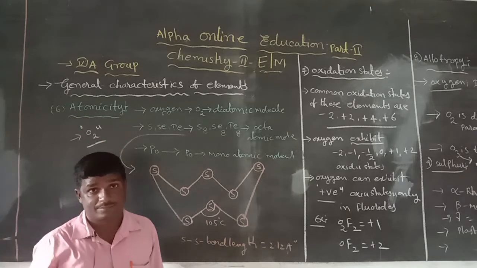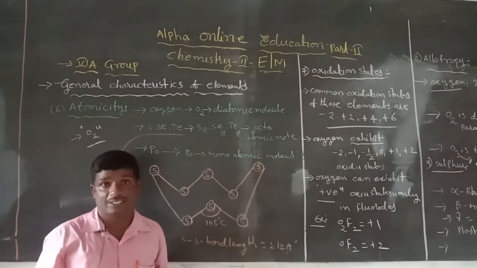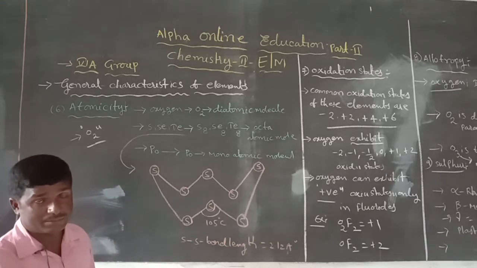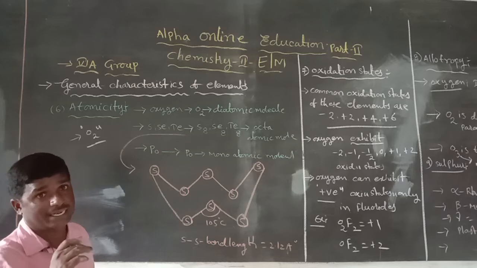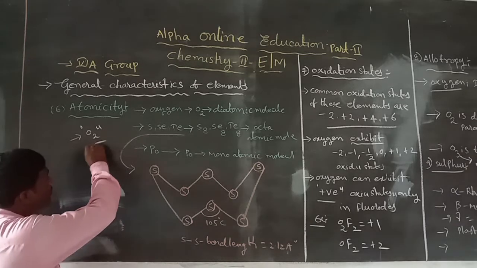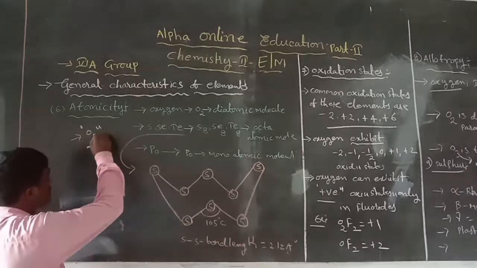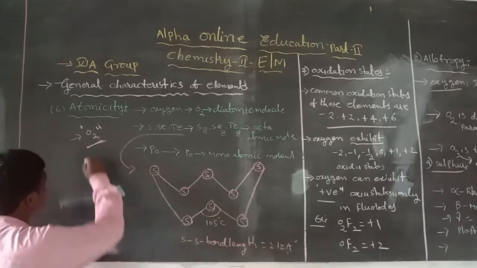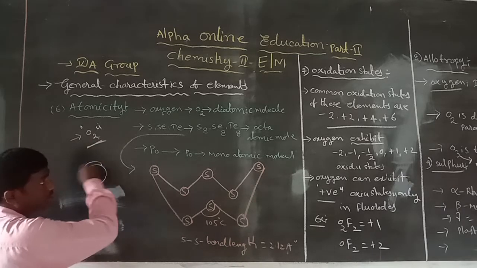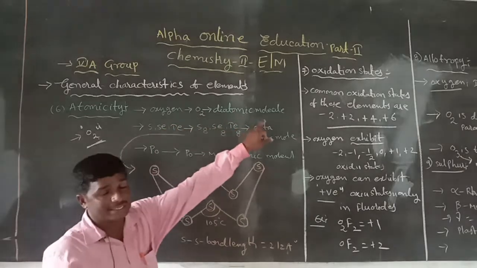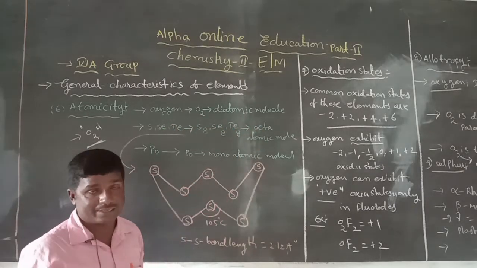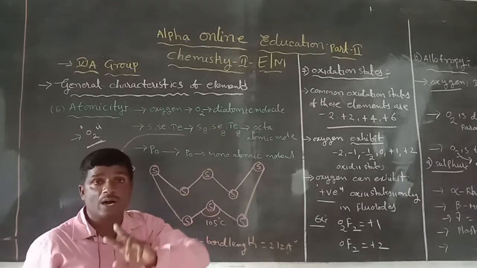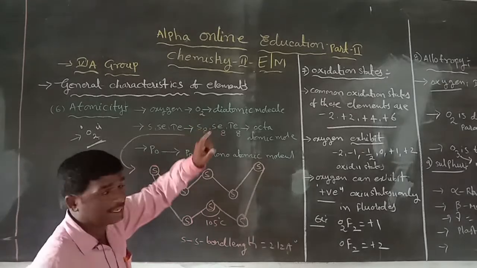What is atomicity? The number of atoms present in a molecule is called atomicity. For example, O2 is one molecule that contains two oxygen atoms. That is also known as a diatomic nature. In O2, the one molecule exists with only two oxygen atoms, so it is known as diatomic.